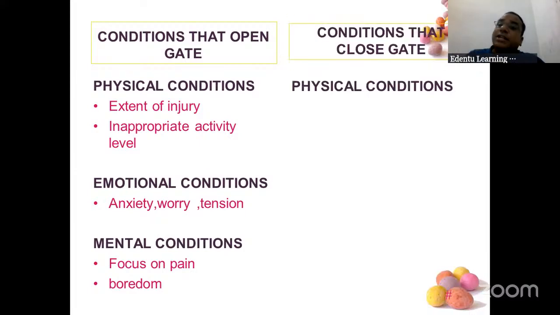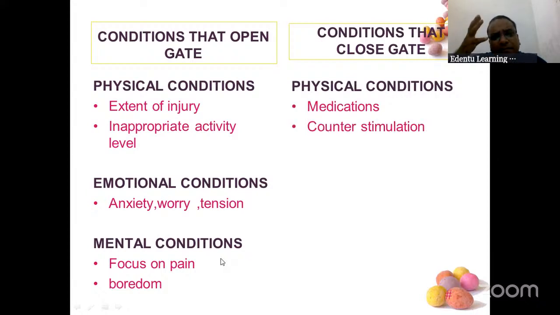Similarly, the conditions that close the gate. Physical conditions like medications: you have pain, you take medication, you counter stimulate, you take heat steam, or you massage, or you apply Vicks if you are having cold, or some balms you apply, you get relief.